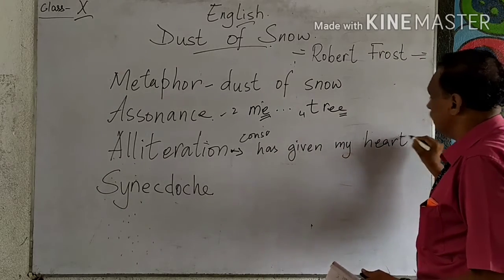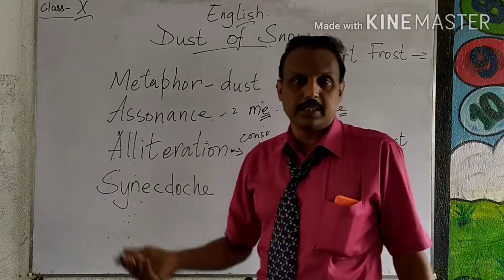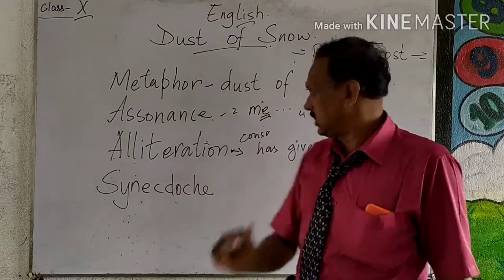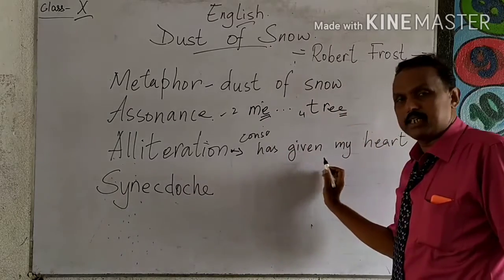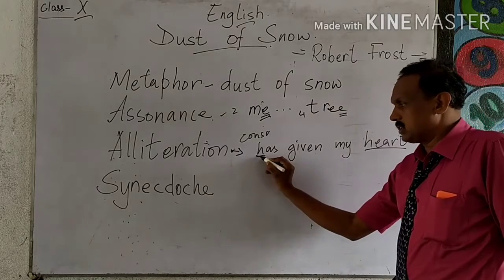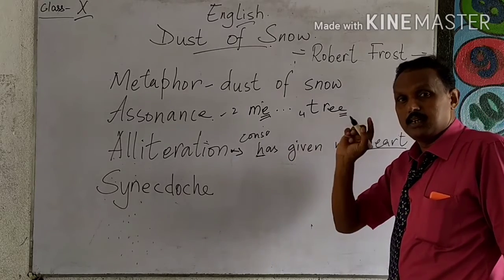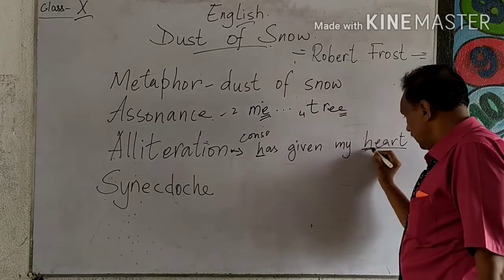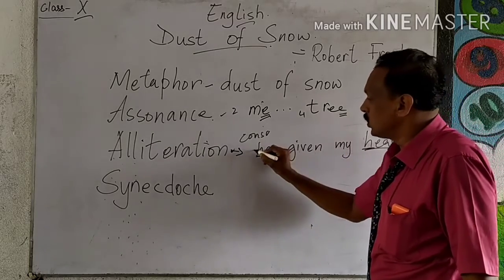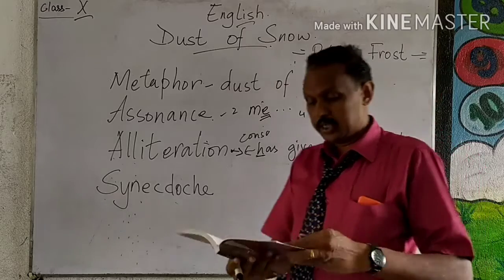Just remember, assonance can be in several lines, whereas alliteration will come in the same line. Which is the alliteration here? "Has" and "heart." "Has" starts with H. H is a consonant, and here the same letter comes in the same line. So, as an example of alliteration, we give this one.